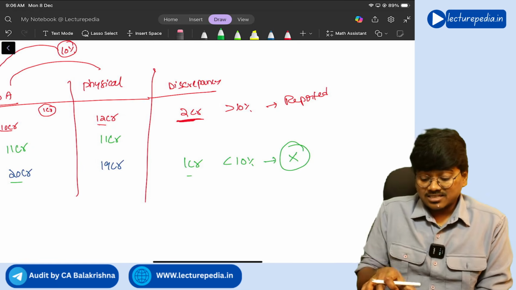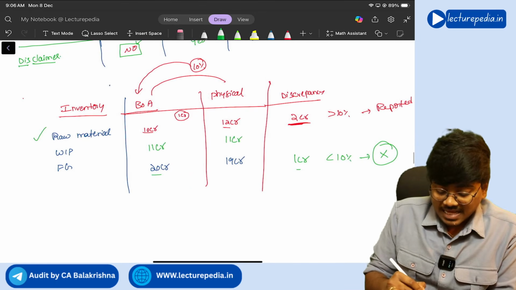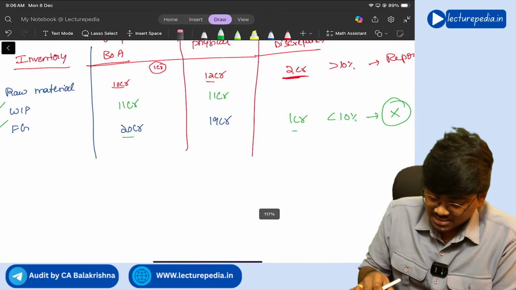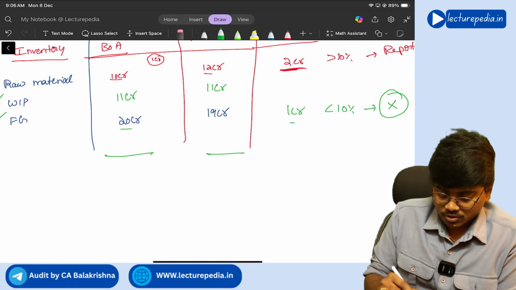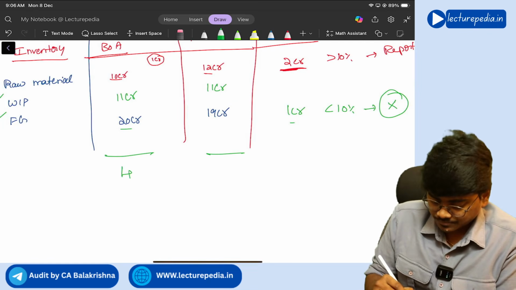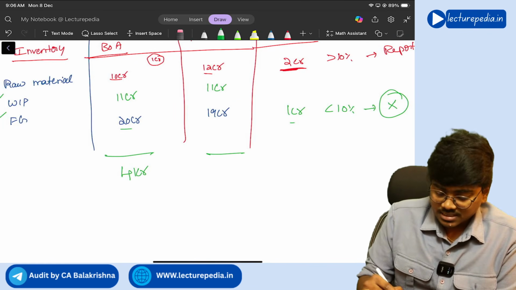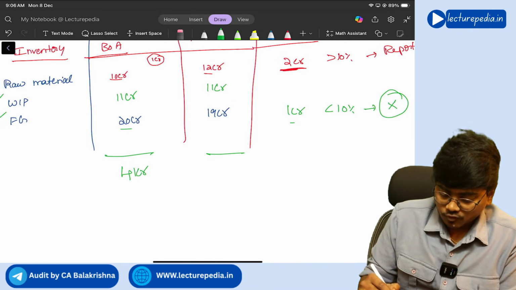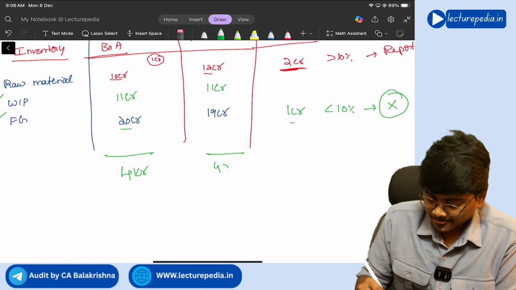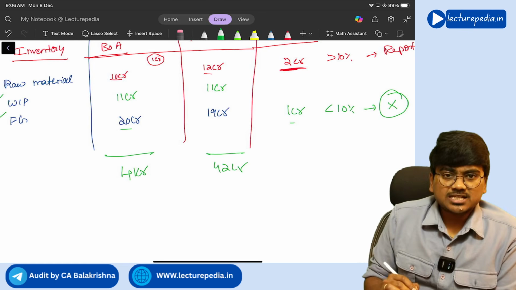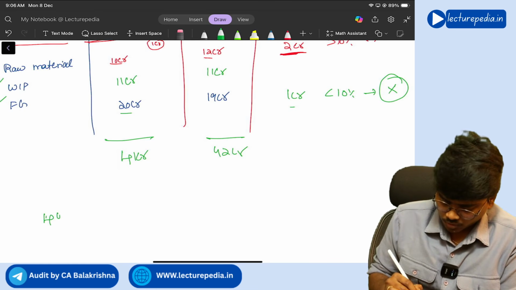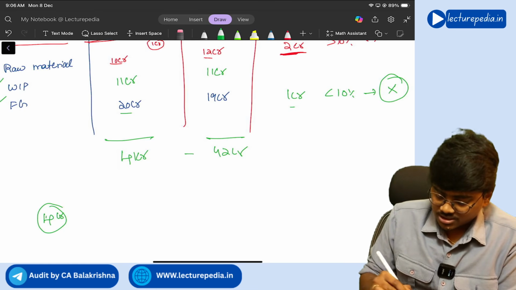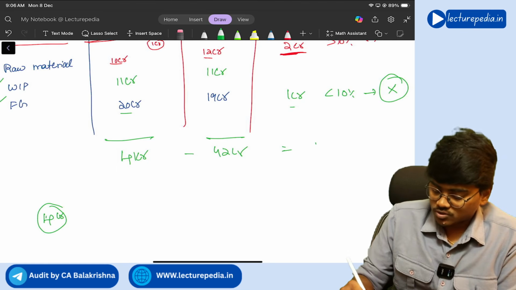Understanding? Like this, you have to see class wise. You should not see totals, like 10 crore plus 11 crore plus 20 crore, 41 crore, and on the other side 10, 20, 30, 40, 42 crore. Now 10% of 41 crore will become roughly 4 crore, and the difference between 41 crore and 42 crore is only 1 crore.